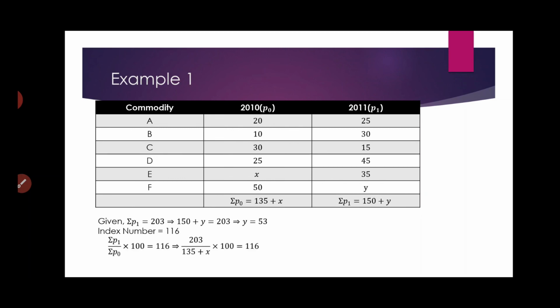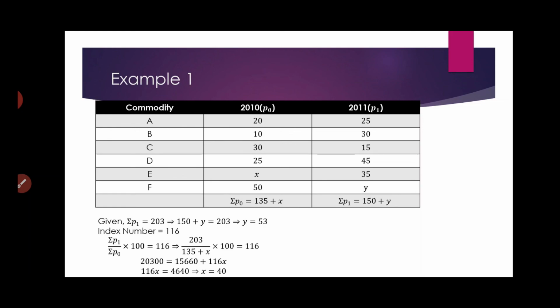So summation P1 by summation P0 into 100 is 116, that is 203 by 135 plus x into 100 is 116. We cross multiply and calculate. So we get 20300 equals 15660 plus 116x, or 116x is 4640, which gives x to be 40.